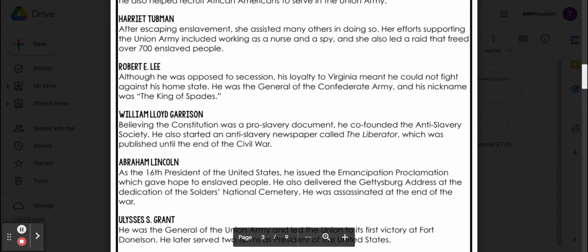Robert E. Lee. Although he was opposed to secession, his loyalty to Virginia meant he could not fight against his home state. He was the general of the Confederate Army, and his nickname was the King of Spades.